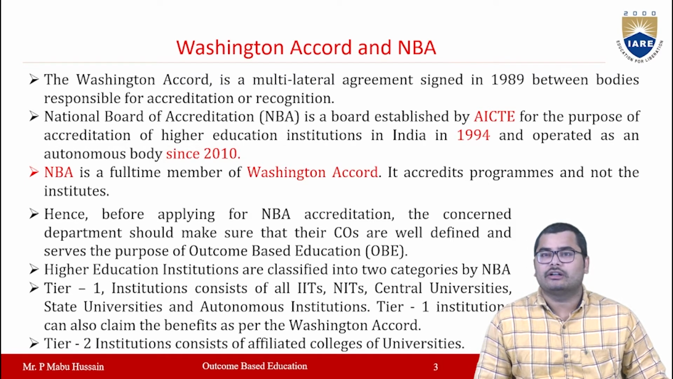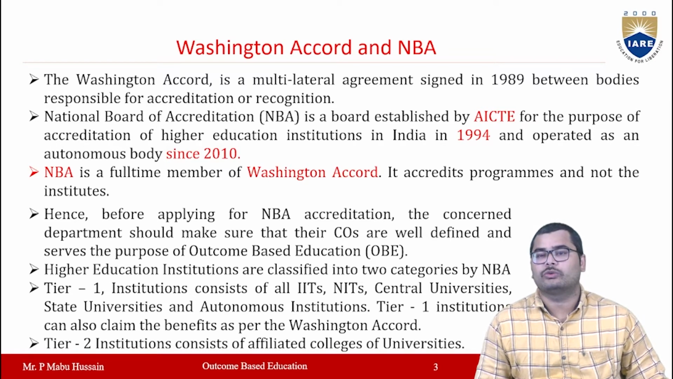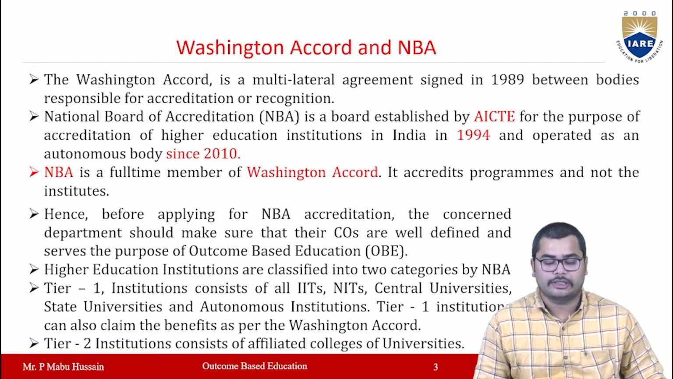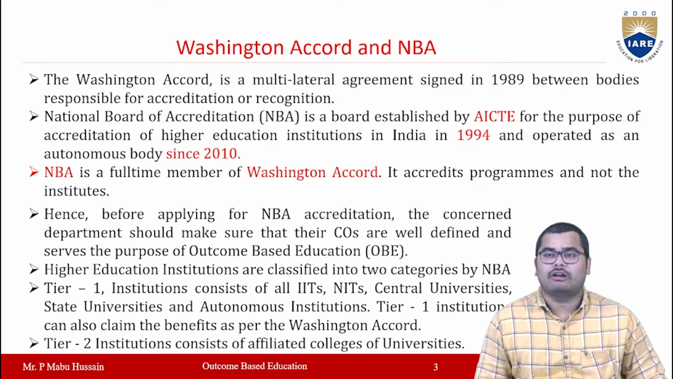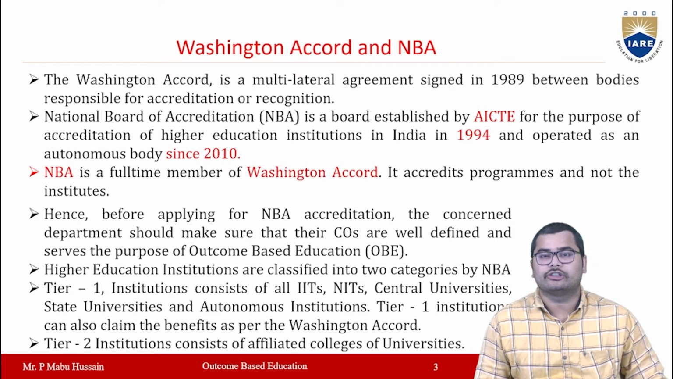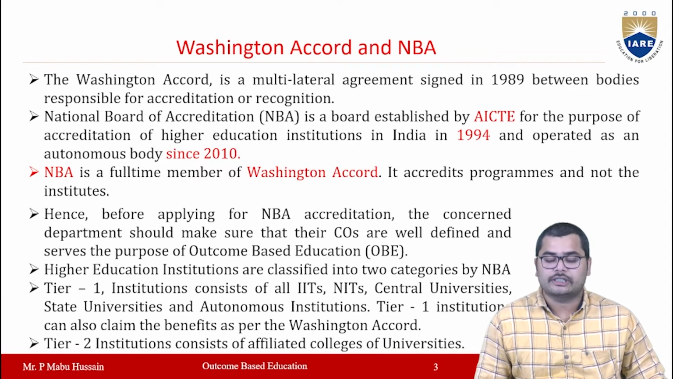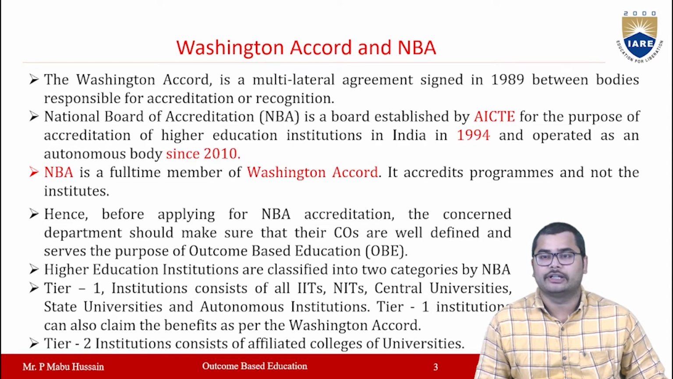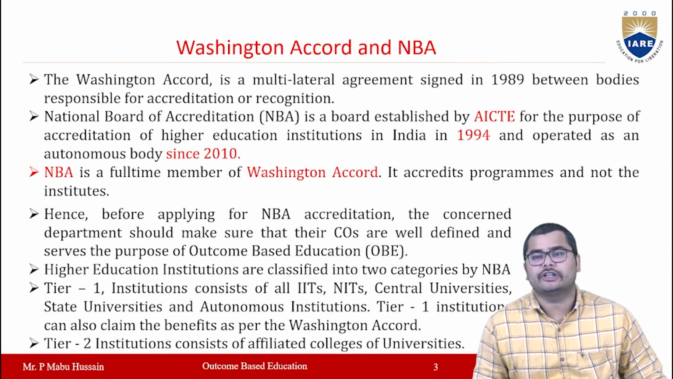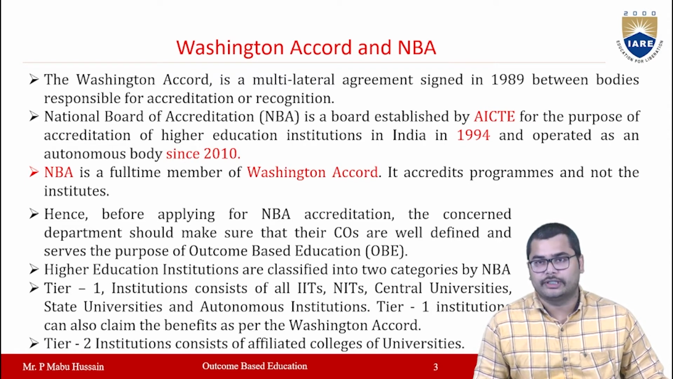Generally, the institutions will go for two types of accreditation. Here we have the Tier 1 accreditation and Tier 2 accreditation. In Tier 1 accreditation, all the IITs, NITs, central universities, state universities, and autonomous bodies will be included. And in Tier 2 accreditation, institutions which are affiliated to universities are included.